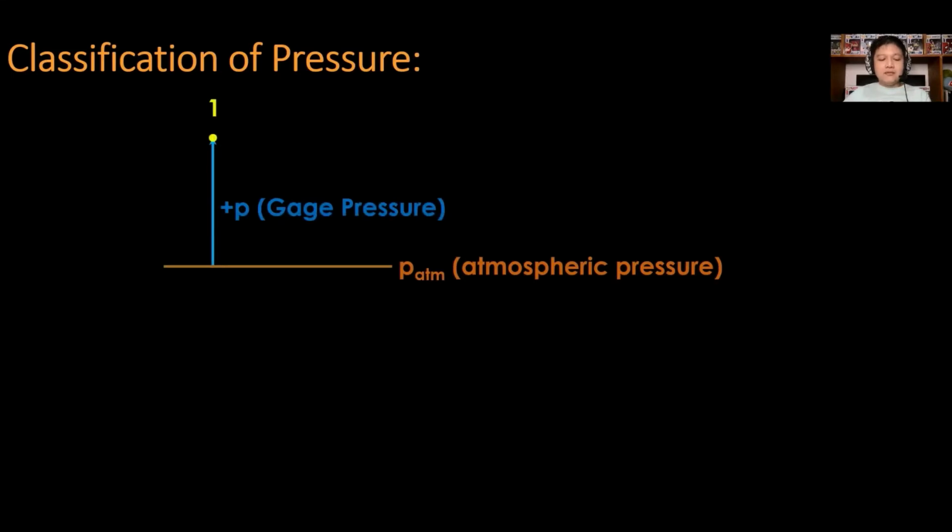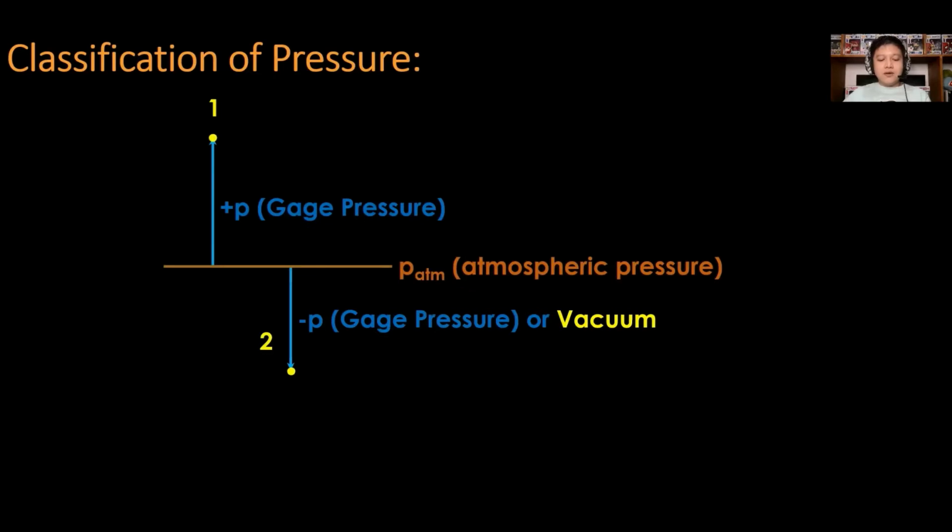For the relationship of the three classifications, consider the reference of gauge pressure, which is the atmospheric pressure or PATM. The gauge pressure might be above, that is the positive gauge pressure, or below the atmosphere, which is a negative gauge pressure, or under vacuum.